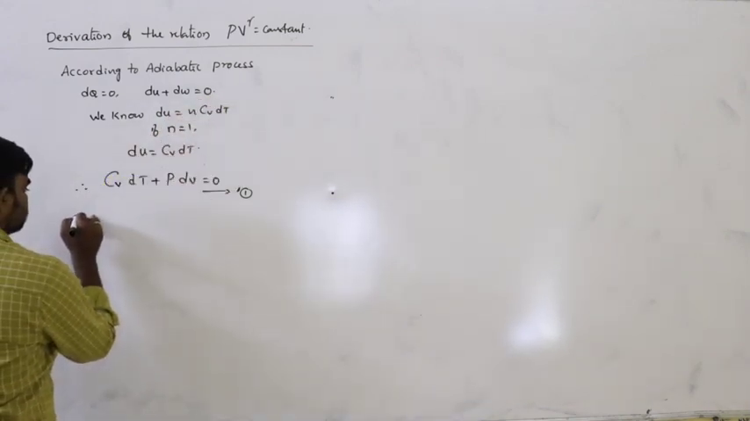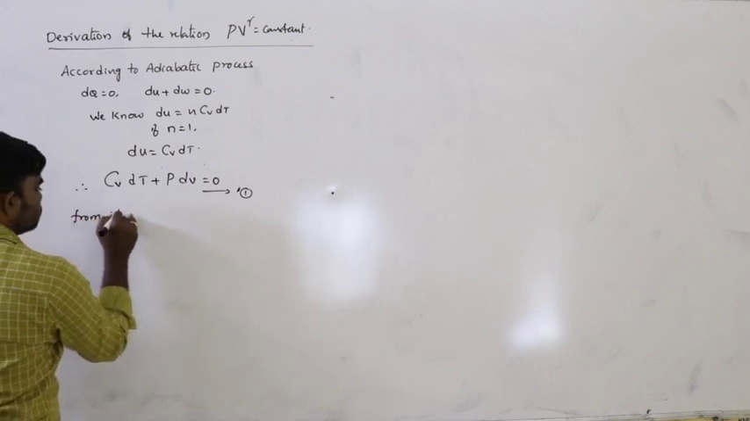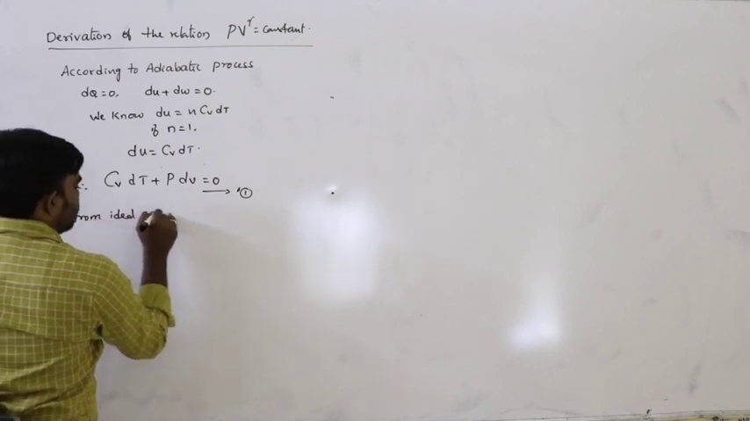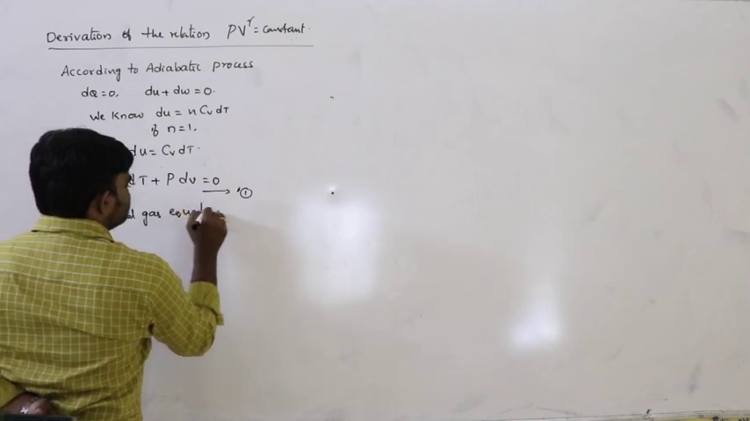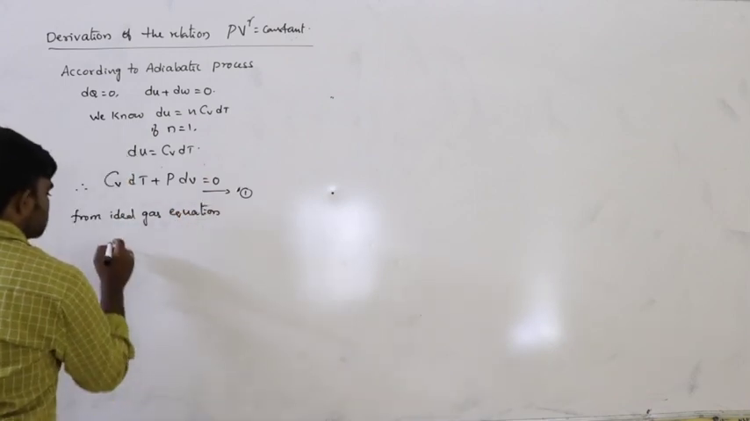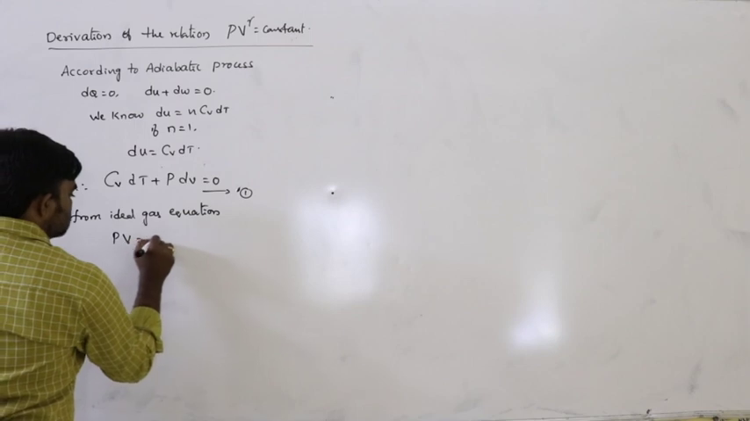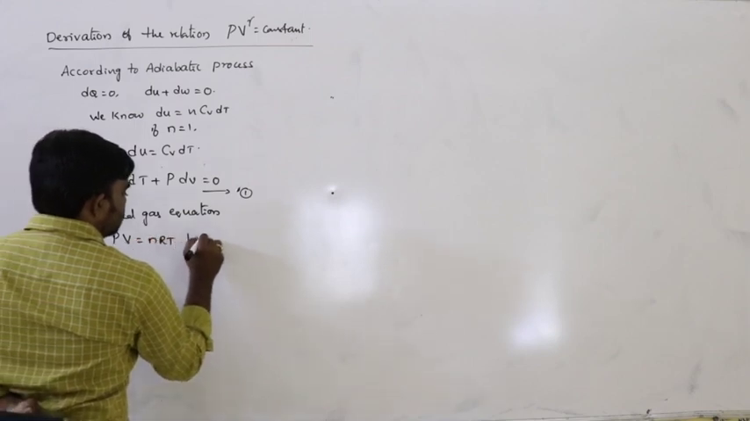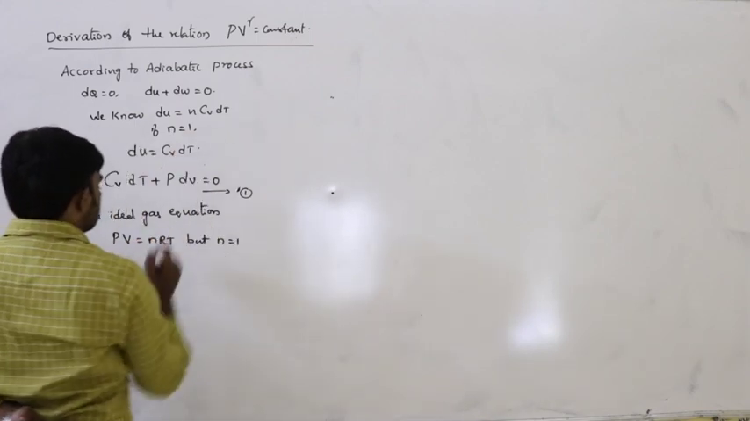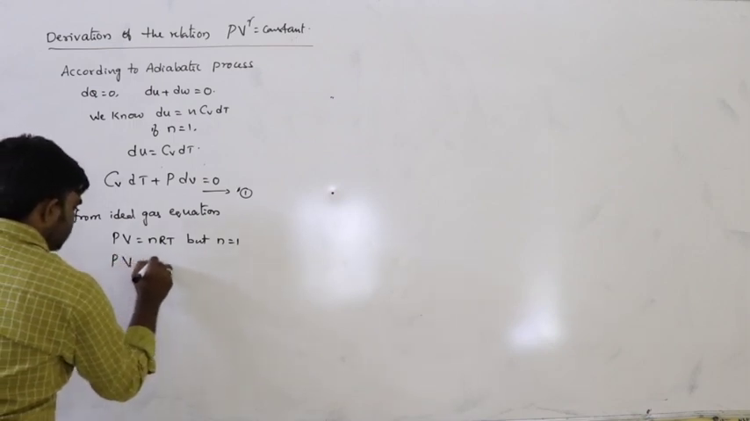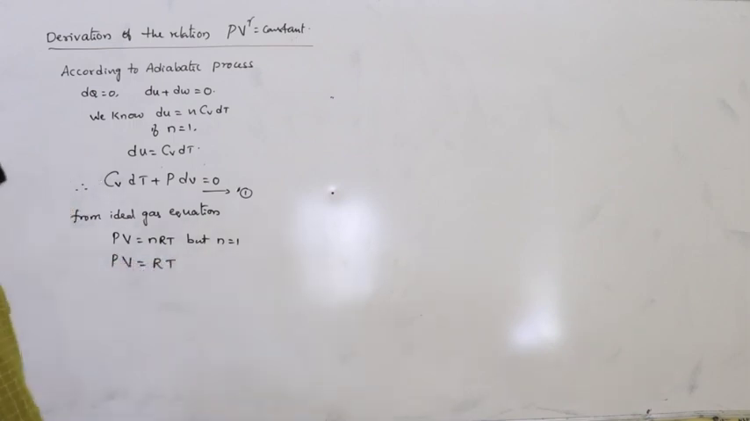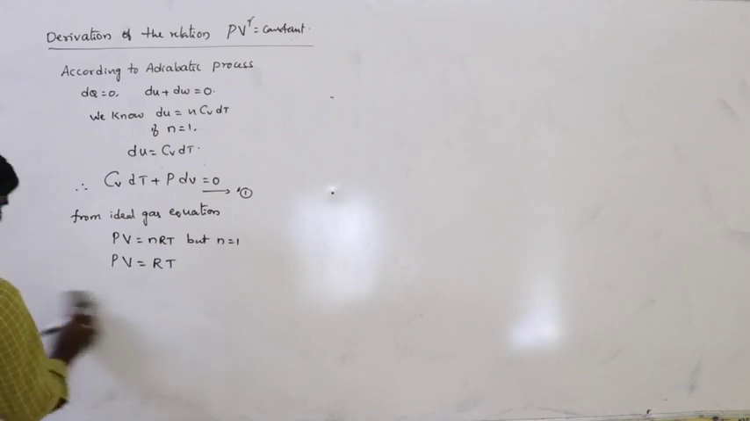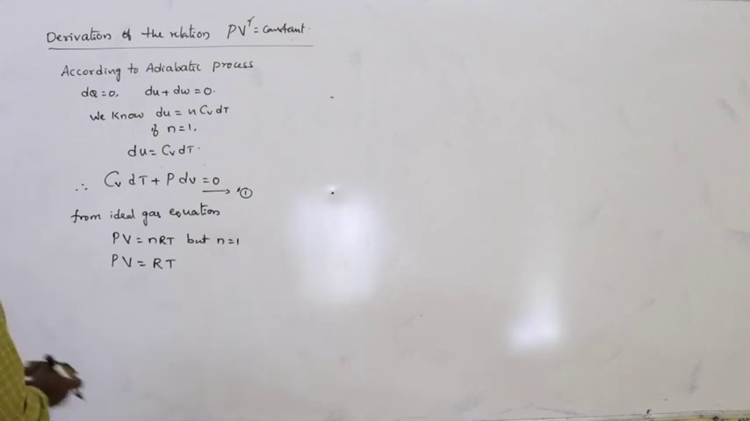And here we know from the ideal gas equation. What is the ideal gas equation? PV is equal to nRT, but here n is equal to 1. So therefore PV is equal to RT. So this is the ideal gas equation. So that means differentiating on both sides. What is the differentiating for?